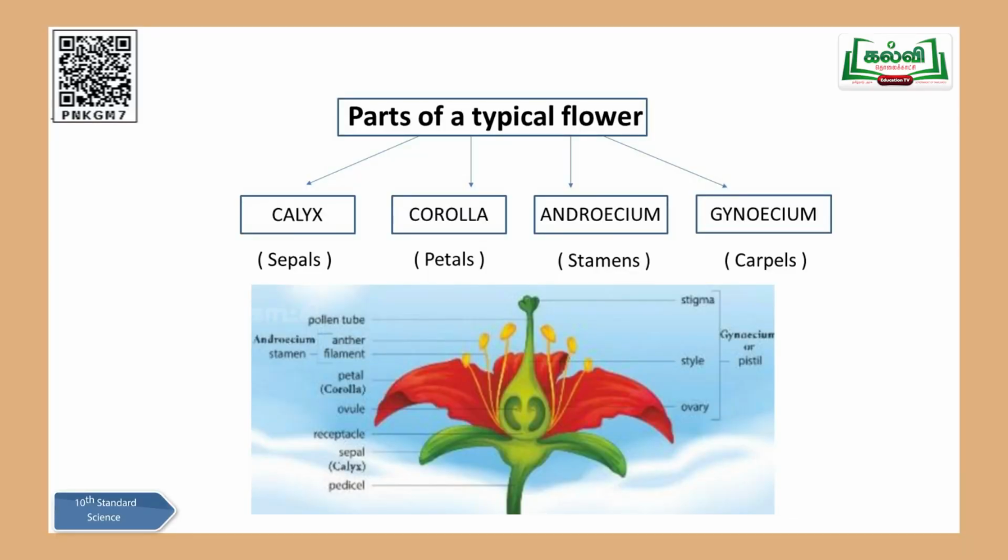So now observe me and listen to what I am going to teach you, okay. Here I have a beautiful flower of hibiscus, and also you can come across the flow chart on the slide. And each flower is made up of 4 major parts: calyx, corolla, androecium and gynoecium.